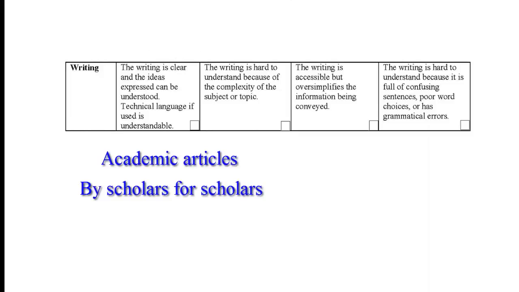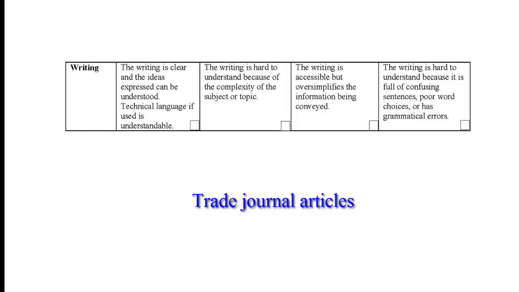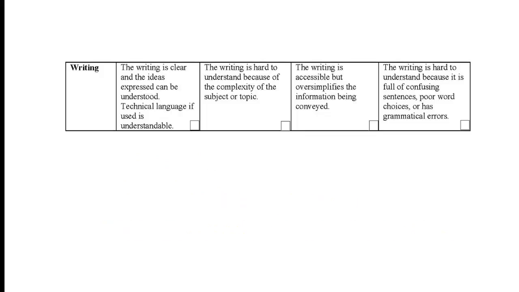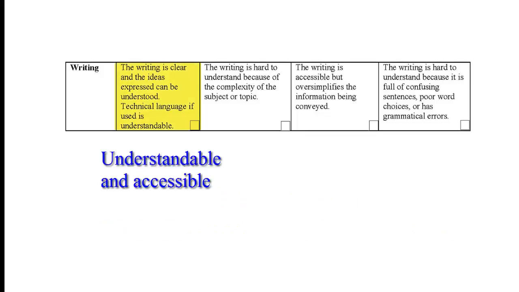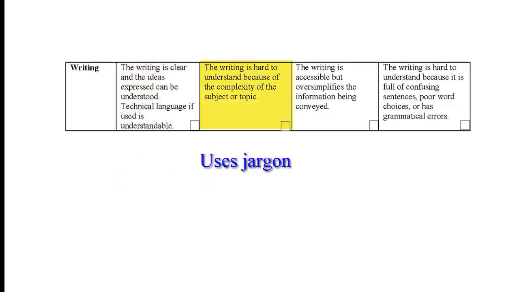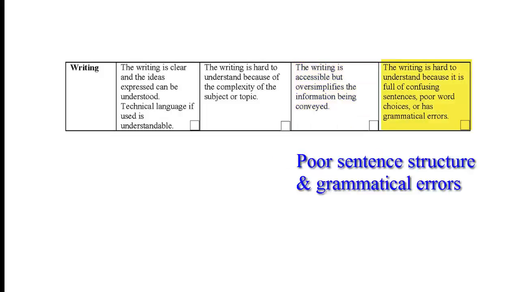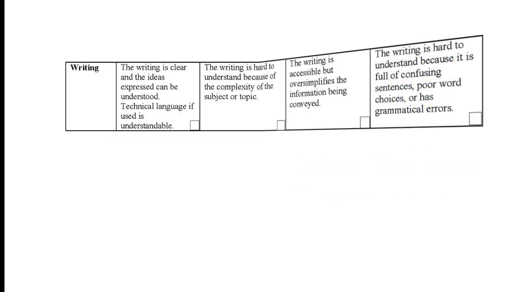Writing. Academic articles are written by scholars for other scholars, whereas trade journals are written for a specialized and professional audience. Regardless of the intended audience, is the writing understandable and accessible? Is the writing difficult to understand because it uses specialized language or jargon whose meaning is difficult to decode? Is the writing so vague that only the most general ideas are conveyed? Finally, is the writing unclear due to confusing sentence structure, poor word choices, or grammatical errors?